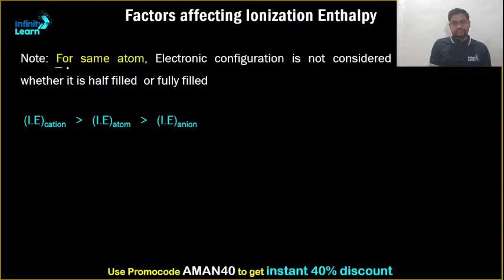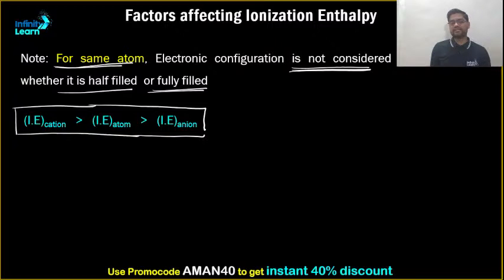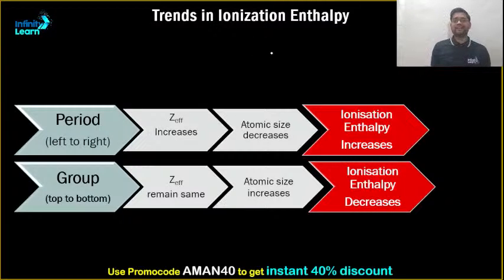Proceeding further. For the same atom, the electronic configuration is not considered, whether it is half filled or completely filled, and the order will go in this way. If the atoms are the same, the cation will always have maximum ionization enthalpy as compared to the neutral atom, and then as compared to the anion. Clear?